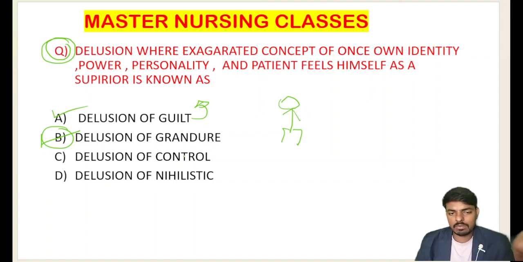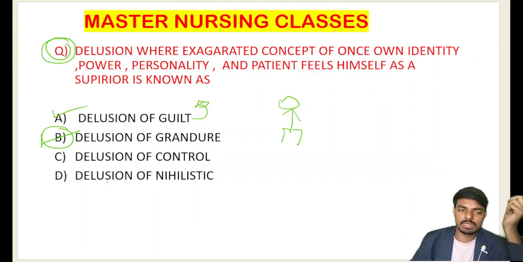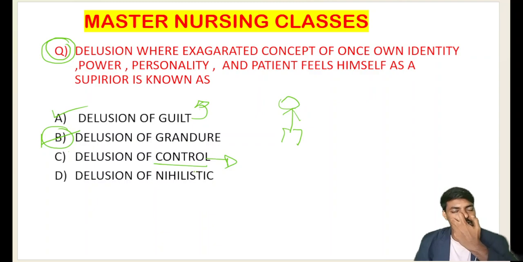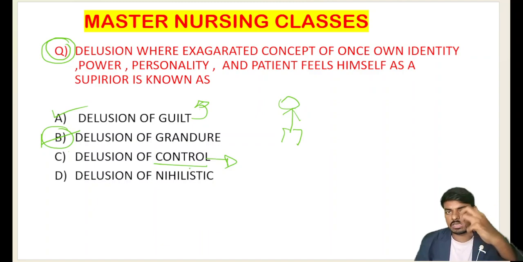What is the delusion of control? Delusion of control is when the person has the false fixed belief that someone is controlling his mind, someone is controlling his thoughts. The person always complains that whatever he is doing, his mind is in the control of others. Someone is manipulating his mind. The patient complains, so that means delusion of control is there. We call that the delusion of control.